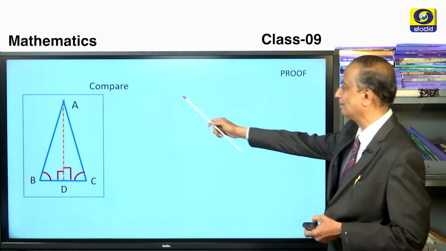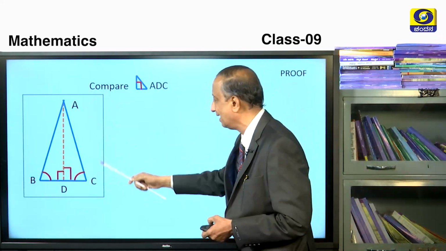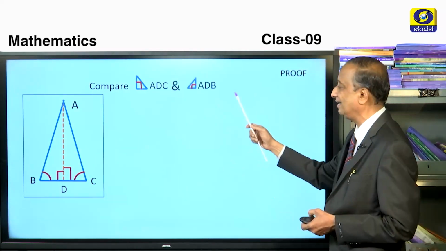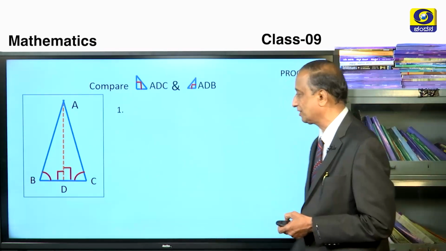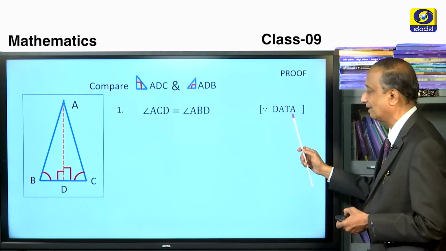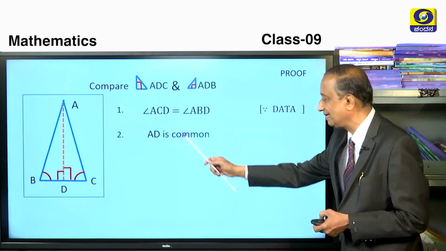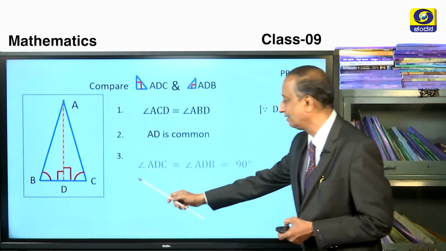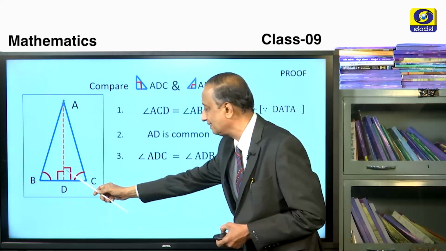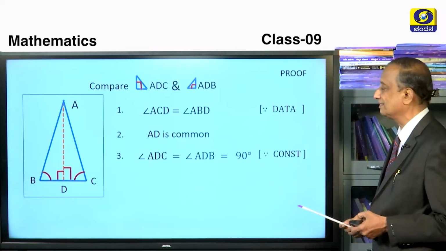So let us try to compare the sides and angles of right triangle ADC and right triangle ADB. Let us start. The first point, we shall write it as angle ACD and angle ABD are equal. It's all because of data. These two angles are equal. Secondly, the side AD is common. And the third point is angle ADC and angle ADB are each equal to 90 degrees. It's all because of construction.